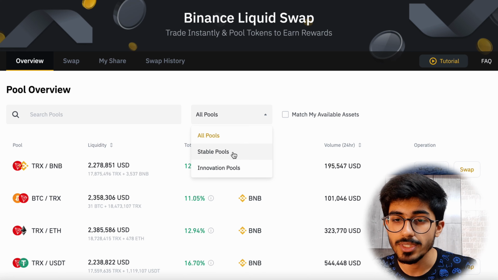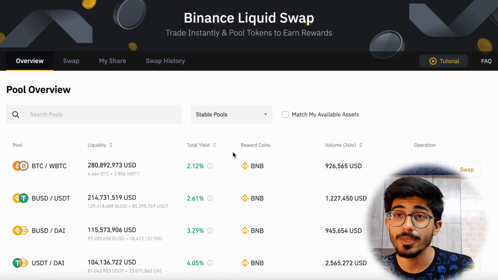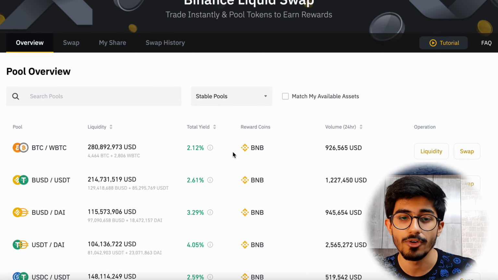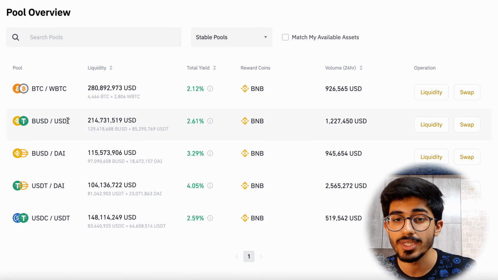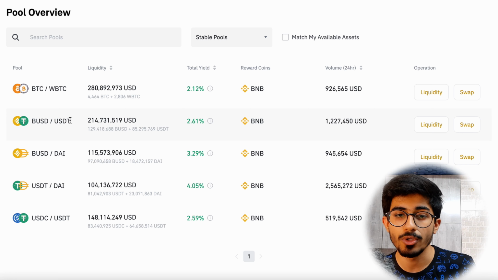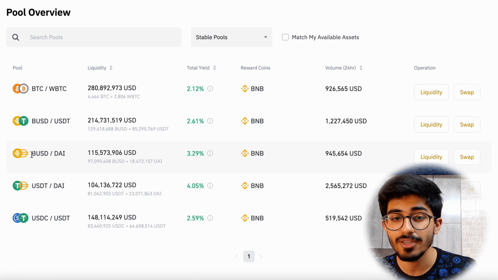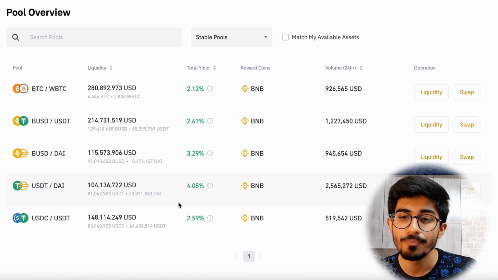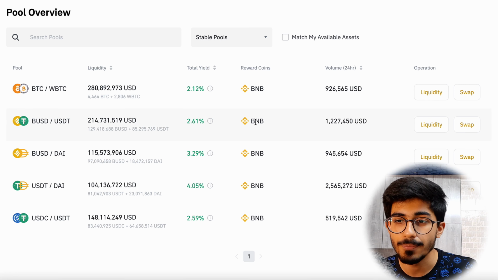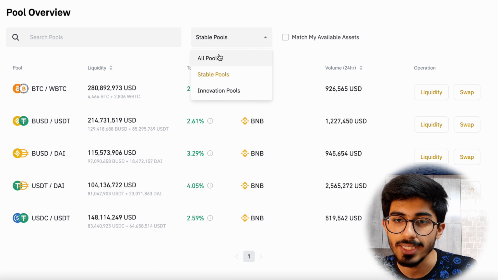You can also check out stable pools. Of course, liquidity pools have their own risk. For example, if you're investing in BUSD and USDT, this is quite a stable pool. Both of these coins are stable. Even USDT and DAI, all of these 4-5 pools that have been shown here are made of stable coins. So that's why its yield is also quite low. And the reward coins are BNB again. So you can just press on liquidity and add in your liquidity in it.